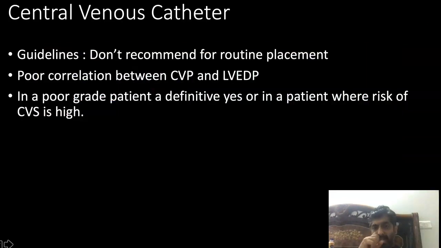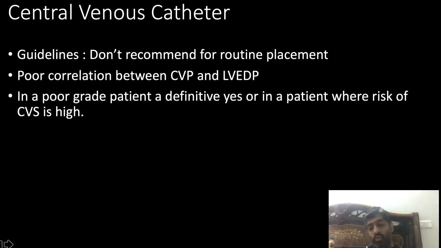Okay. As regards central venous catheter, in craniotomies we are used to putting them, but there is one difference here with craniotomies. In craniotomies we are used to putting CVP lines, but in coiling I have stopped putting a central venous line unless and until the patient is poor grade. I know the patient has come to me on the 4th or 5th day. I know this patient is going to have high chances of cerebral vasospasm. This patient might require post-op ventilation. In those case scenarios, I do put a central line.